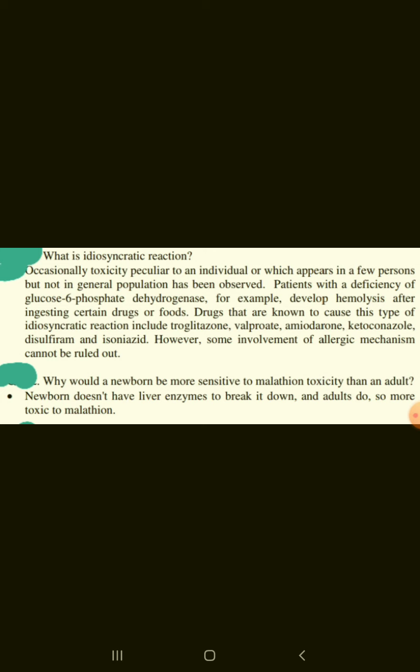What is idiosyncratic reaction? Occasionally, toxicity peculiar to an individual, or which appears in a few persons but not in the general population, has been observed. Patients with a deficiency of glucose 6-phosphate dehydrogenase, for example, develop hemolysis after ingesting certain drugs or foods. Drugs that are known to cause this type of idiosyncratic reaction include troglitazone, valproate, amiodarone, ketoconazole, disulfiram, and isoniazid. However, some involvement of allergic mechanism cannot be ruled out.